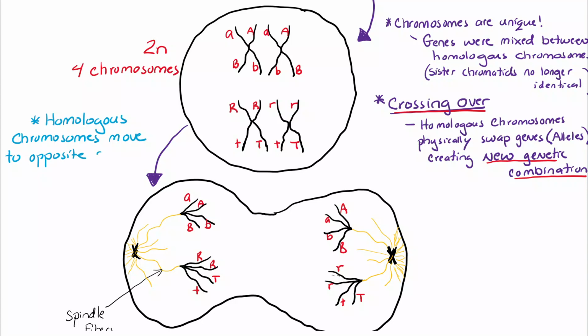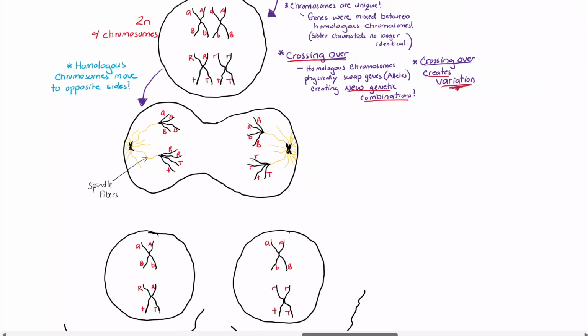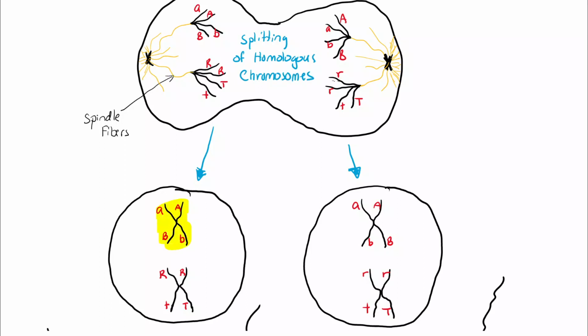This is a momentous occasion in meiosis, because ultimately, we're going to make 2 cells that only have one chromosome with genes A and B, and one chromosome with genes R and T.